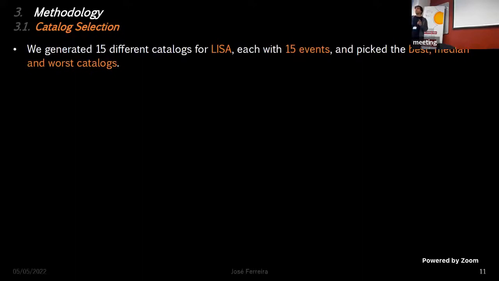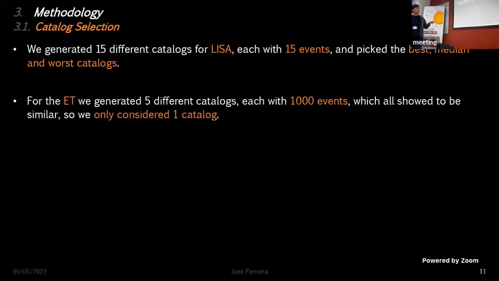For us to say what the best, median, and worst catalog is, we rated them based on how small the 1 sigma region is for the parameter H0. For the Einstein telescope, we generated 5 different catalogs, each with 1,000 events, which is also, if I'm not mistaken, the expected number of events they expect to observe for a 3 to 4 year mission lifetime, which also showed to be very similar, so we only had to consider 1 catalog.